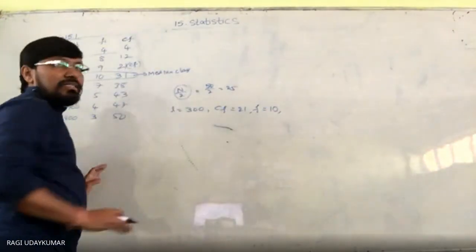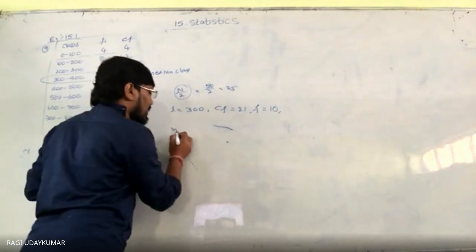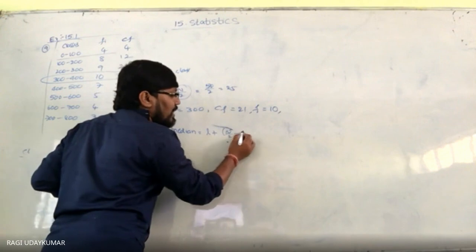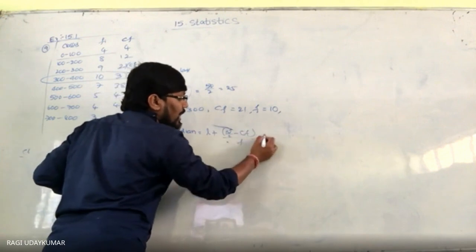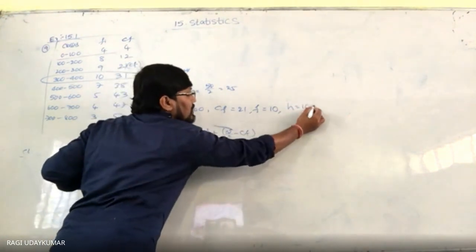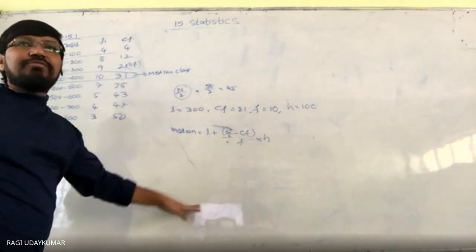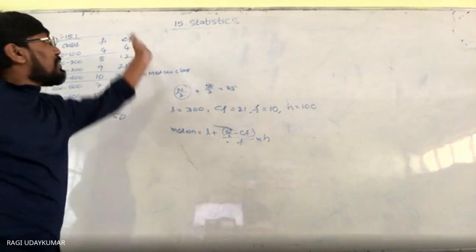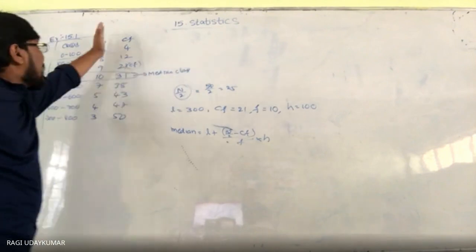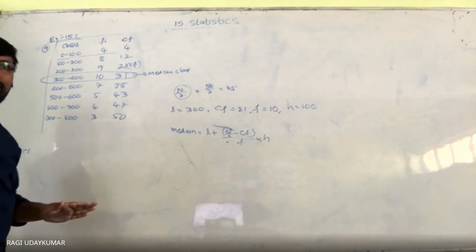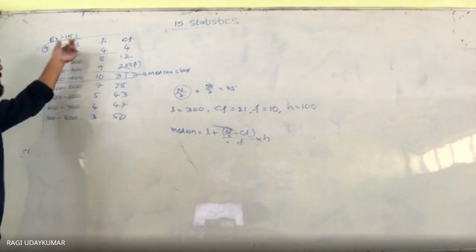And the class size is H. So what is the median formula here? Median is equal to L plus n by 2 minus CF, by F, into H. H is the class size, that is 100. In this you have to substitute and find the median. After finding the median, it should be subtracted from these xi values. Xi you must find, which is nothing but the mid values.